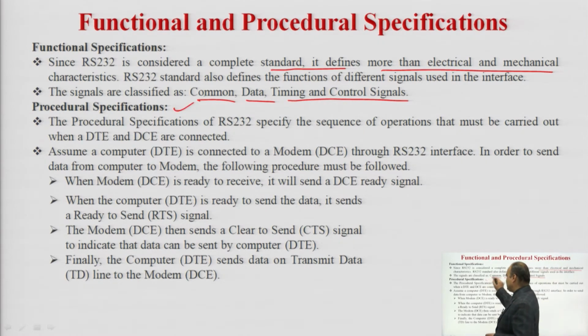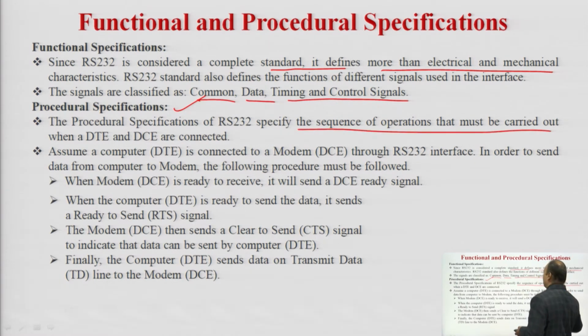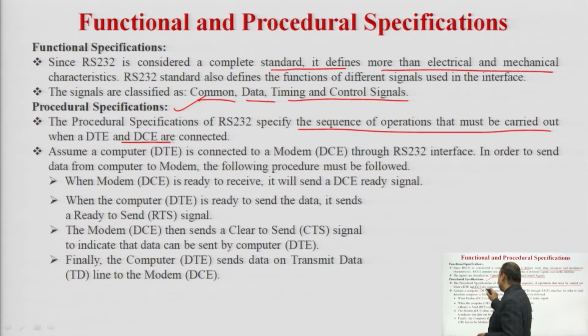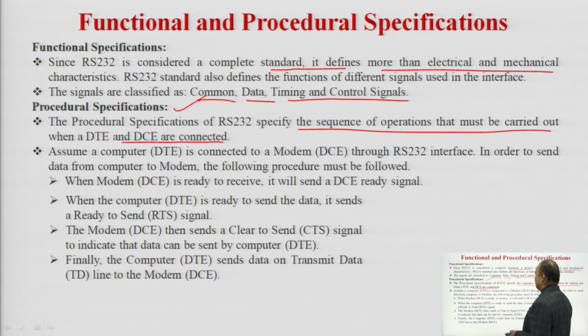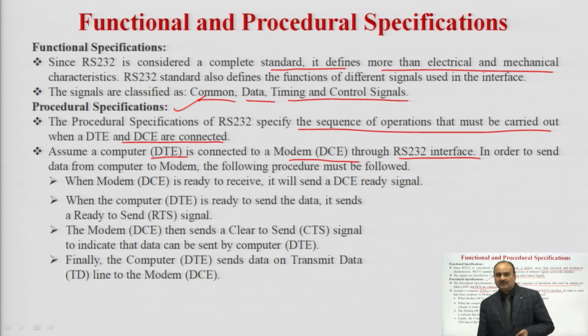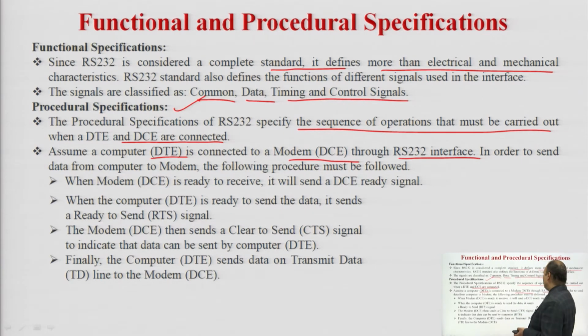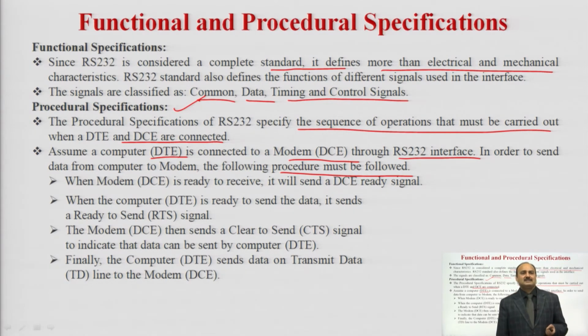The procedural specification of RS-232 specifies the sequence of operation that must be carried out when DTE and DCE are connected. Assume a computer, which is also known as DTE, is connected to a modem, that is DCE, through the RS-232 interface in order to send data from computer to modem. If you want to send the data from computer to modem, the following procedure must be followed. This is the procedure required when the data terminal equipment sends the signal to the modem, which is data communication equipment.